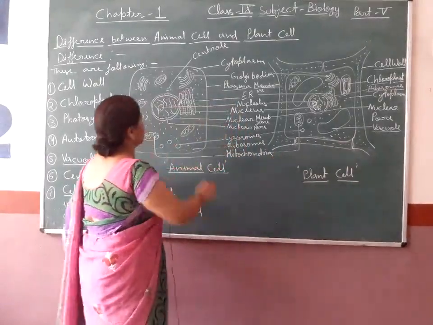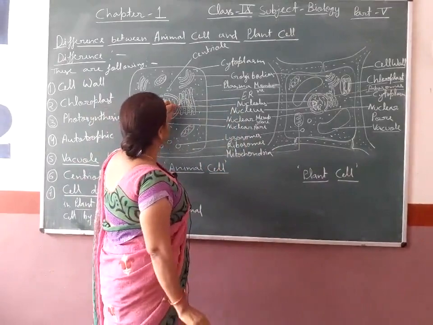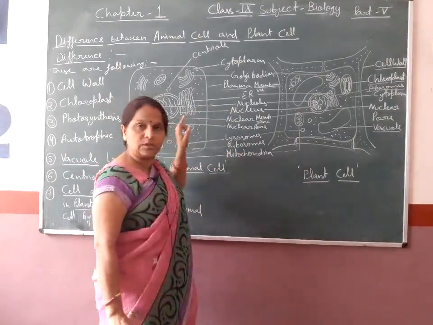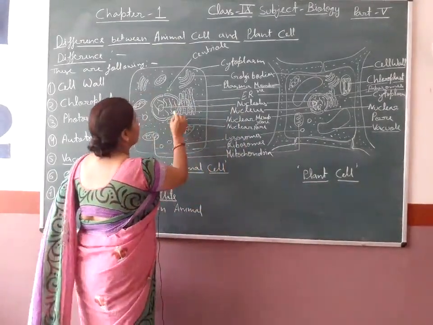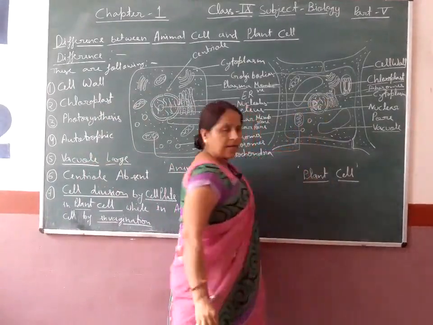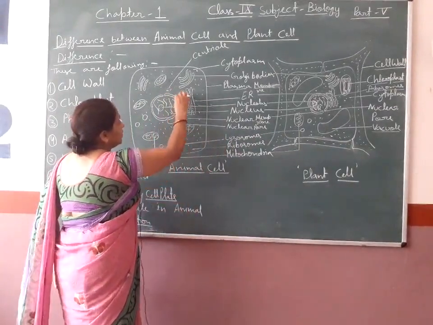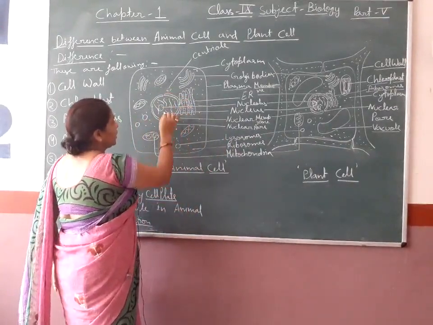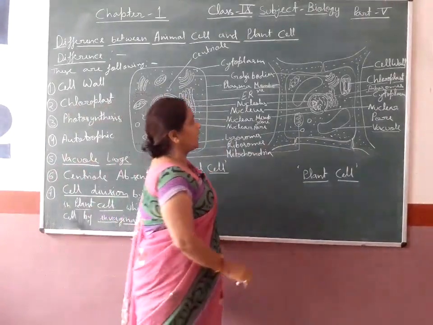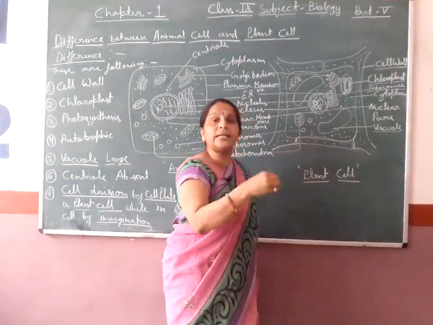This nucleus is surrounded by the nuclear membrane and it consists of pores in the nuclear membrane. It is known as the nuclear pore, in both the plant cell and also the animal cell. Here is the nuclear membrane and these are the pores for the exchange of material between the cytoplasm and nucleoplasm.